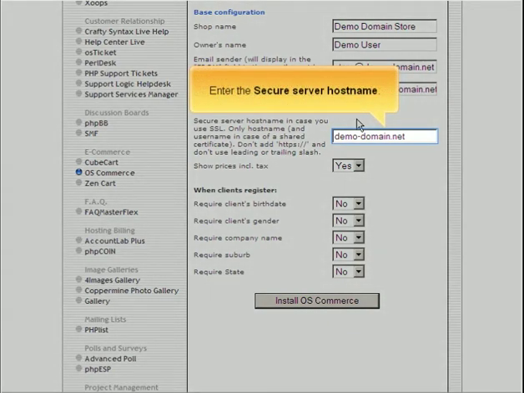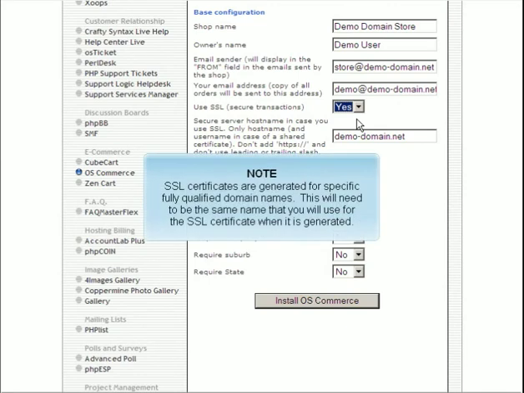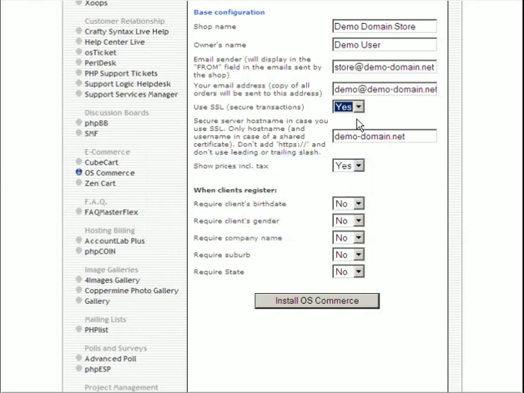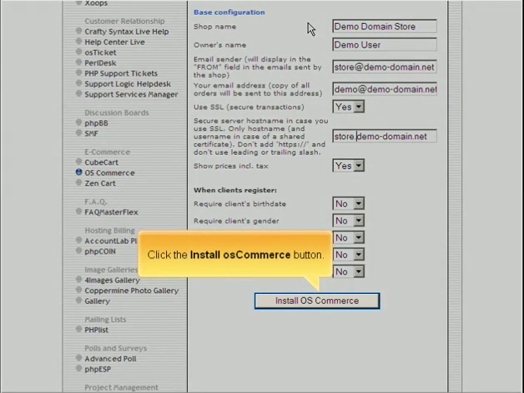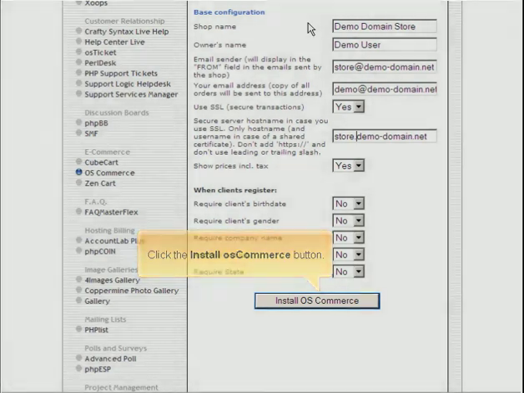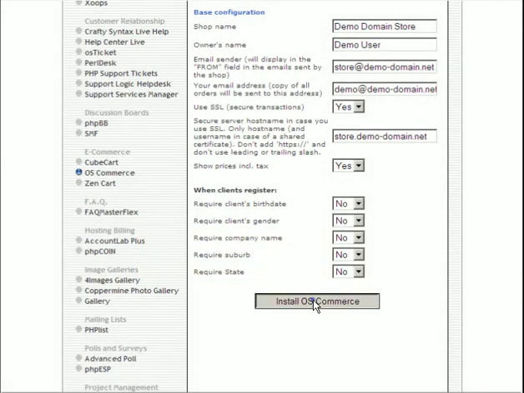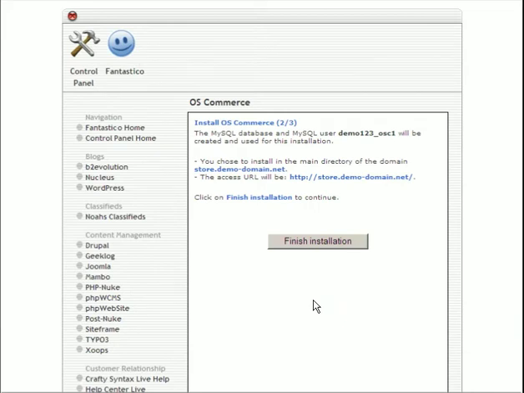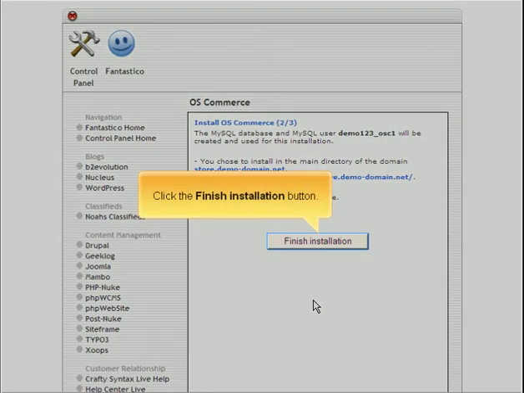Enter the secure server hostname. SSL certificates are generated for specific fully qualified domain names. This will need to match the host name that you will use for the SSL certificate when it is generated. Click the Install osCommerce button. Click the Finish Installation button.